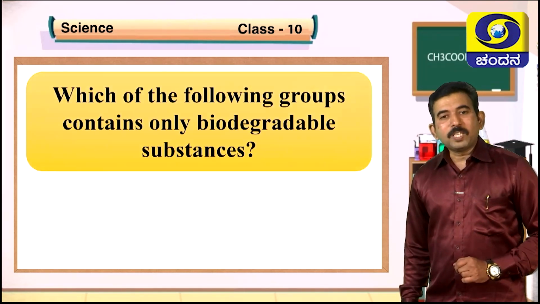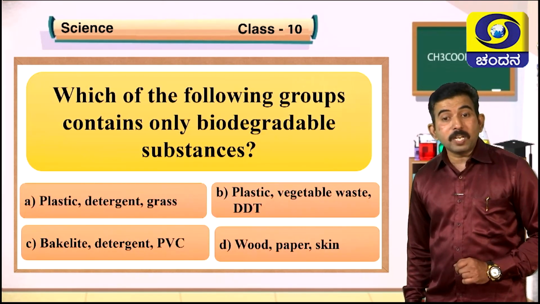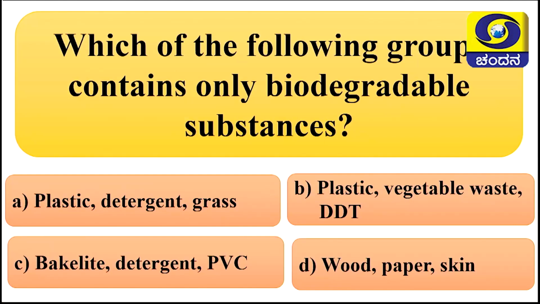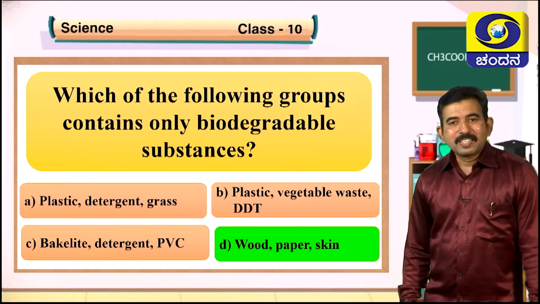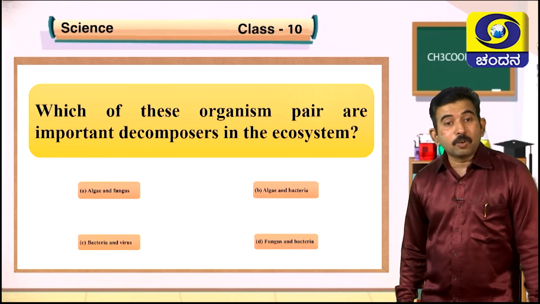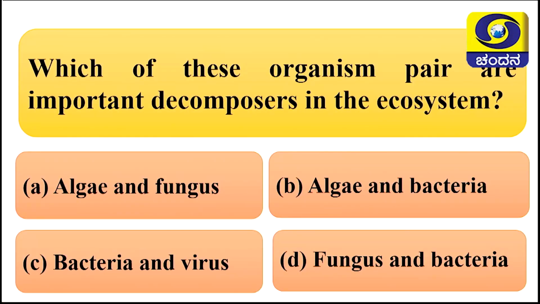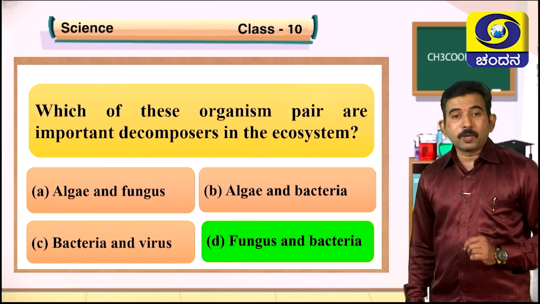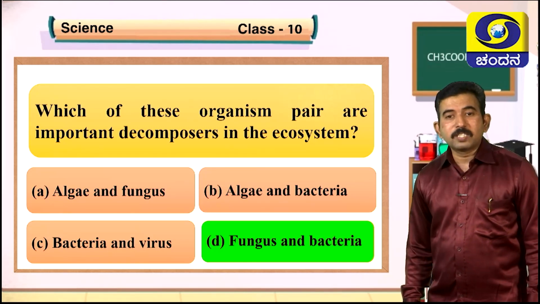Next question, which of the following groups contain only biodegradable substances? They have given 4 options. The right answer is wood, paper, skin. Very good, students. Next, which of these organism pairs are important decomposers in the ecosystem? 4 options are there, and the correct option is option D, fungus and bacteria. They play a very important role in decomposing the harmful waste substances.